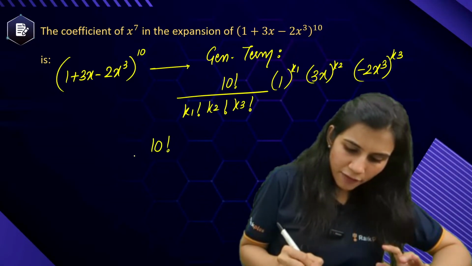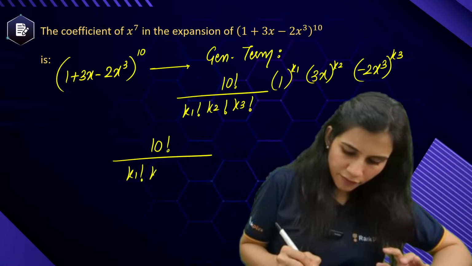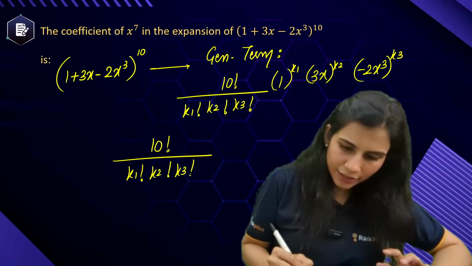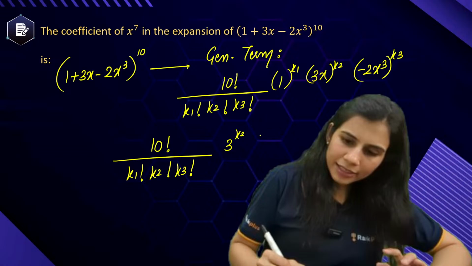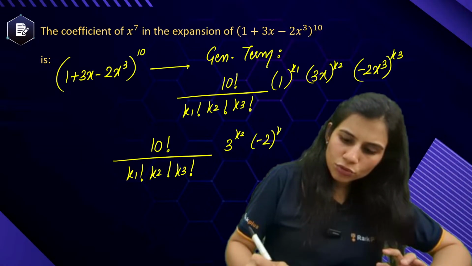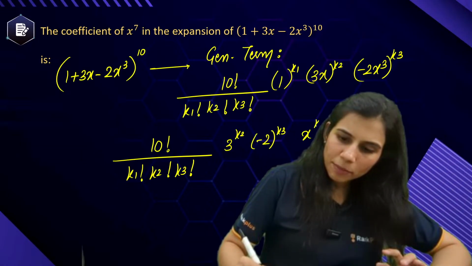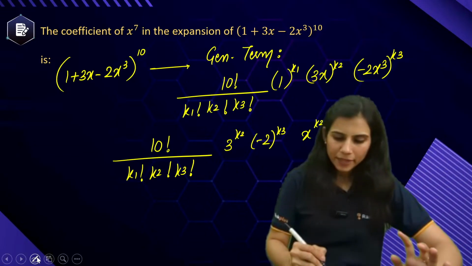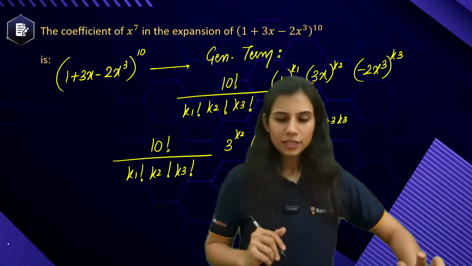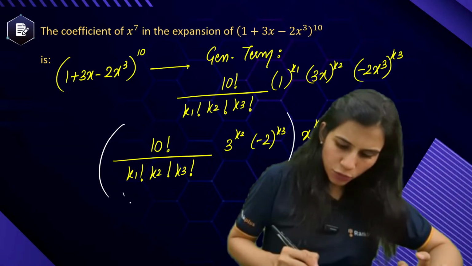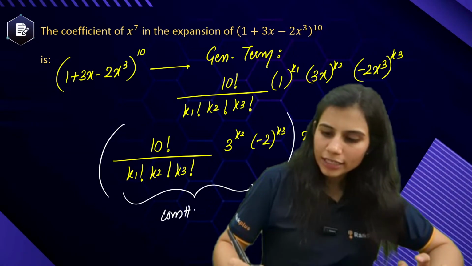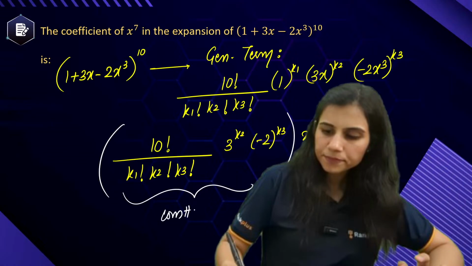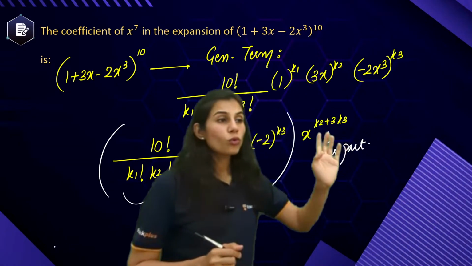So you will get 10 factorial upon k1 factorial, k2 factorial, k3 factorial, 1 to the power k1 is 1 only, 3 to the power k2, minus 2 to the power k3, x to the power k2 plus 3k3. There is no role of k1 here. This is completely the constant part and this is only the variable part.